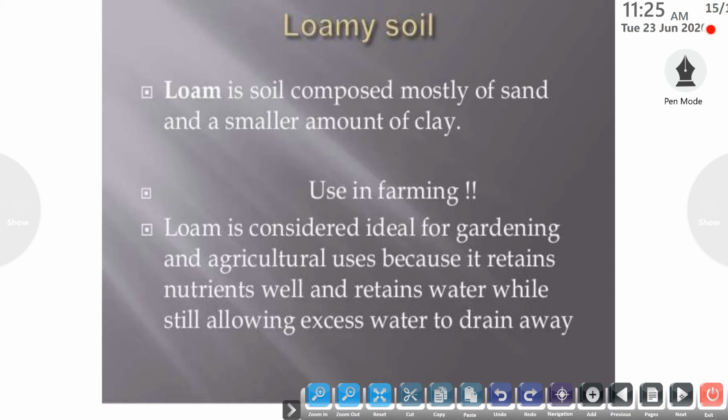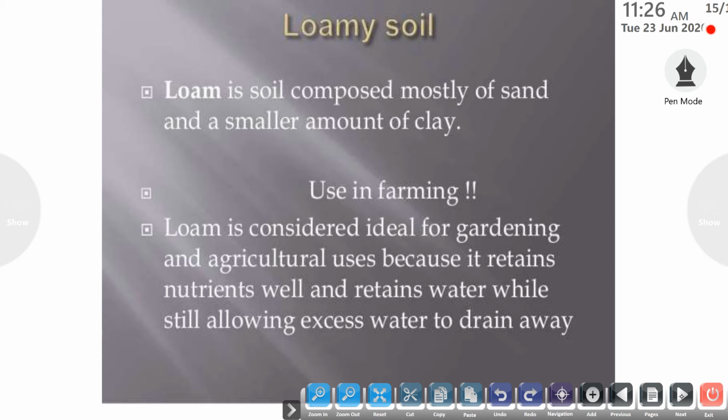The last is the loamy soil. Loamy soil is considered the best soil to cultivate any type of crop. Loam is a soil composed mainly of sand and clay, both the particles. So it is mainly used in farming. Loamy soil is considered ideal for gardening and agricultural uses because it retains nutrients well.